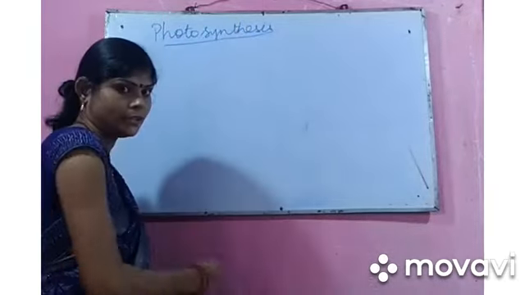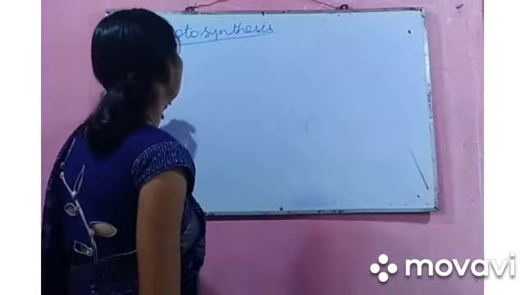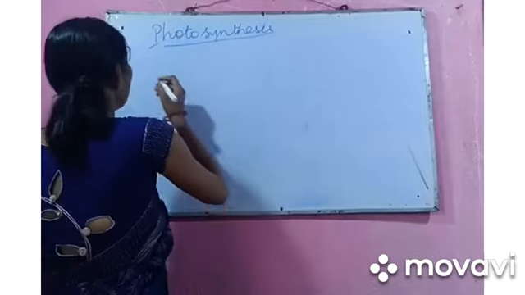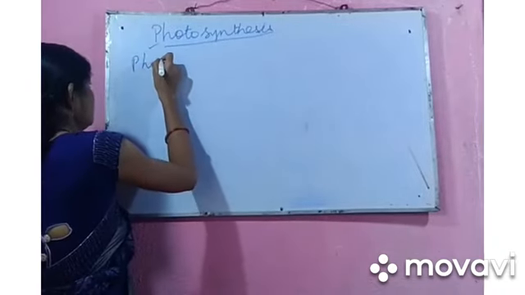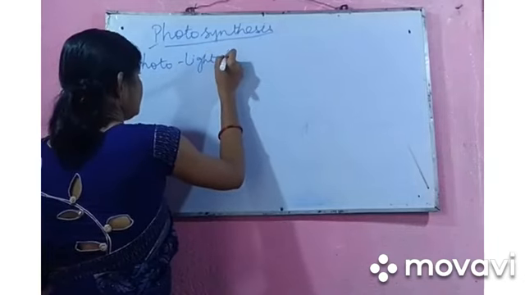So we start here. Photosynthesis, as I said: photo means light and synthesis means to prepare.